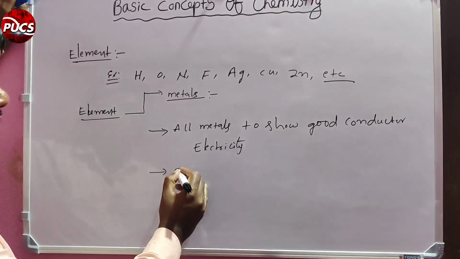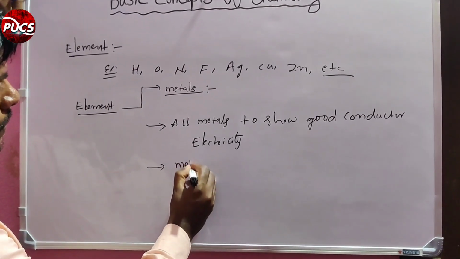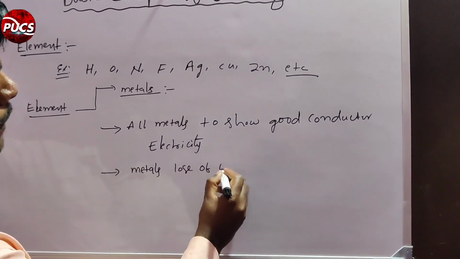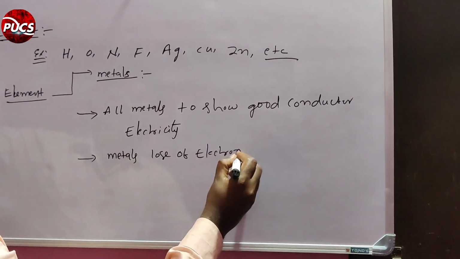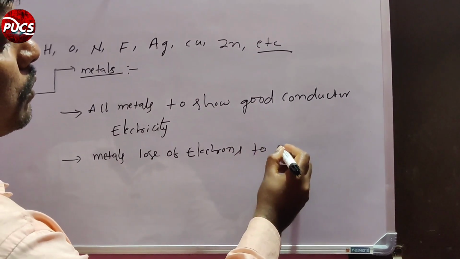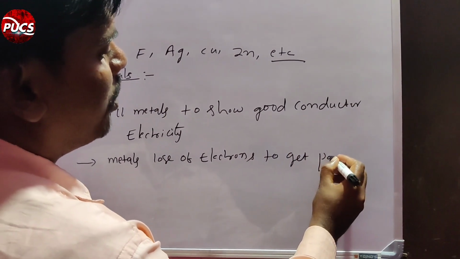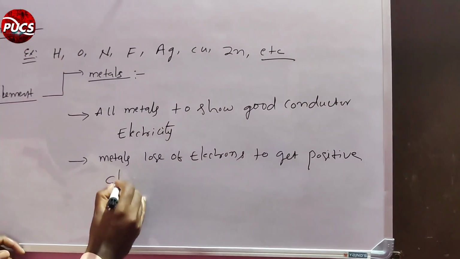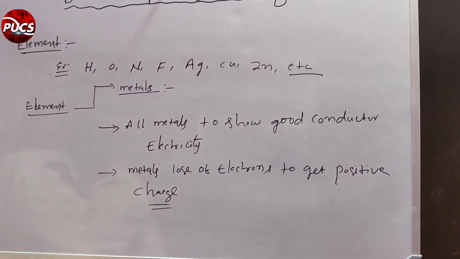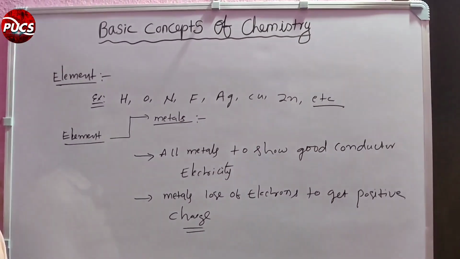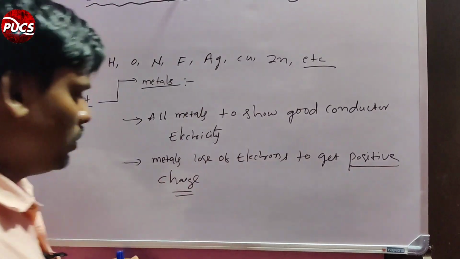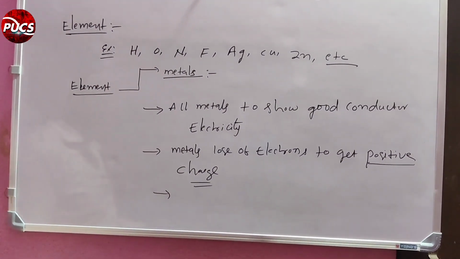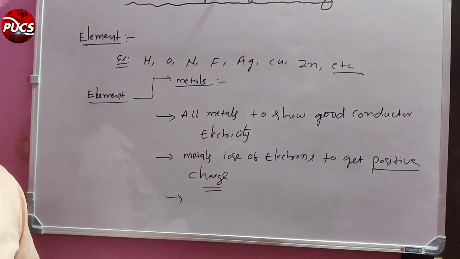Metals lose electrons to get a positive charge. See, metals lose electrons to get the positive charge. So why do metals lose electrons? The reason is that metals contain low electronegativity values.